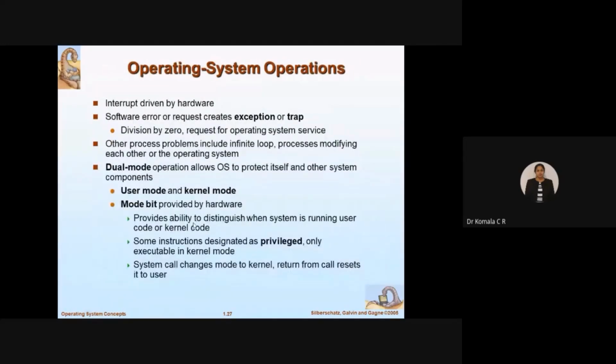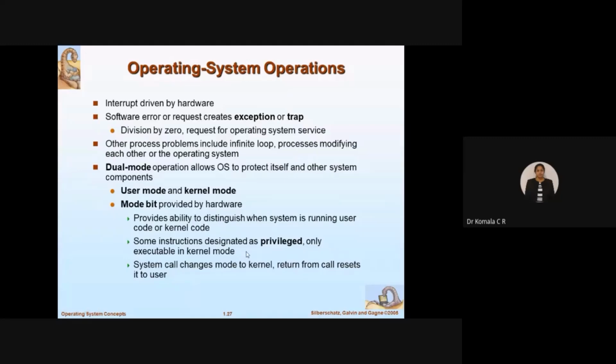So what does the OS actually do with respect to this mode bit? It provides the ability to distinguish between when the system is running in user mode or kernel mode. If it is set, if its value is 1, it is operating in one of the modes. If it is reset, when the value is 0, it is operating in the second mode. Some instructions are designated as privileged and are only executable in kernel mode. So, for example, I cannot execute all the instructions in user mode.